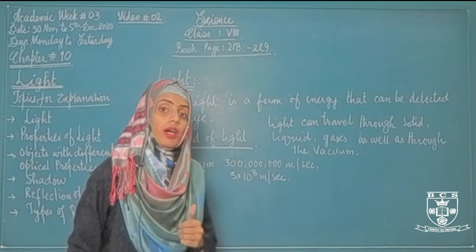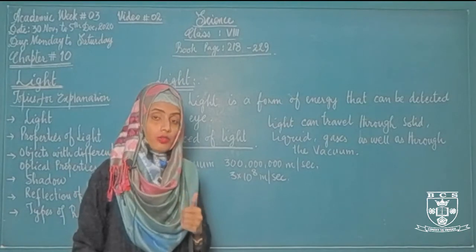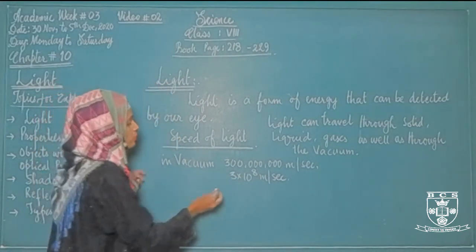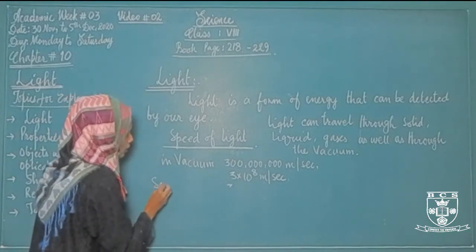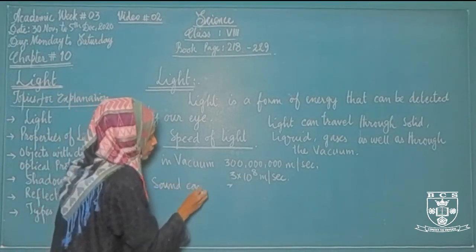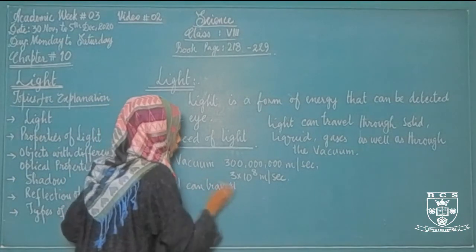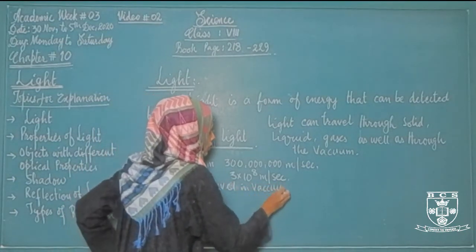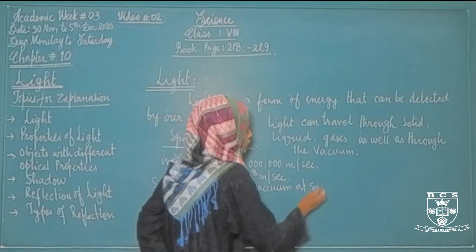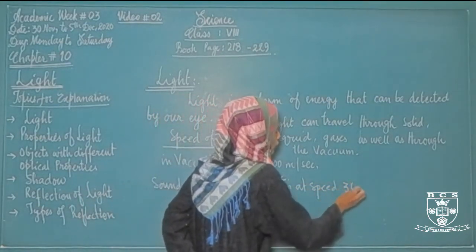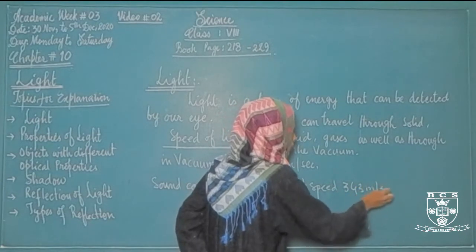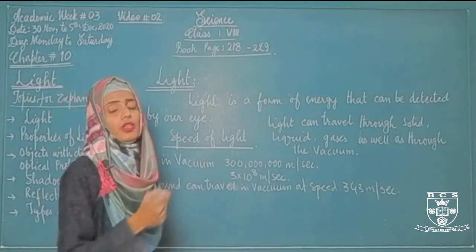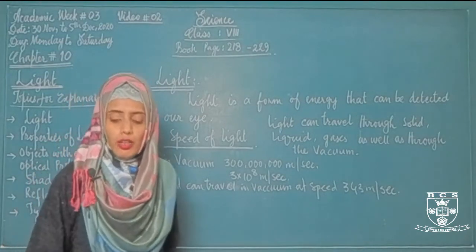If we talk about the speed of sound, which is also a form of energy, sound can travel at a speed of 343 meter per second, which is very less as compared to the speed of light in vacuum.